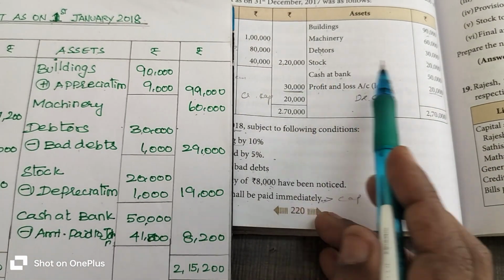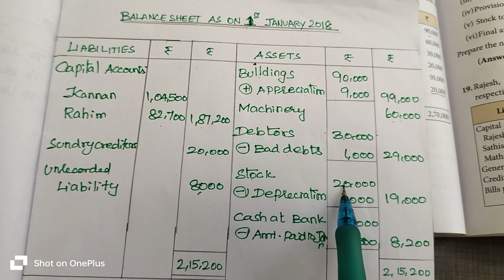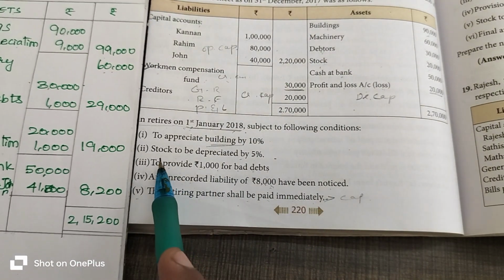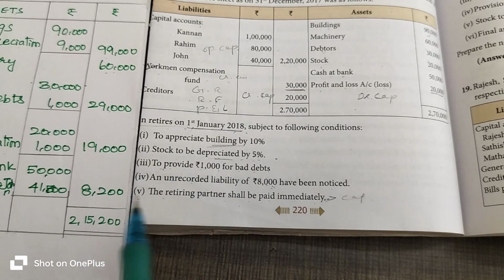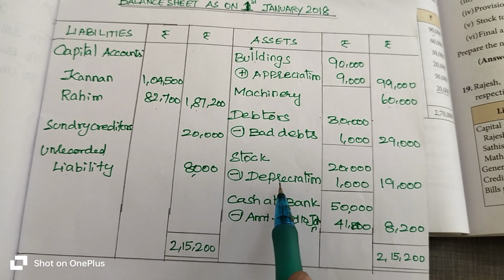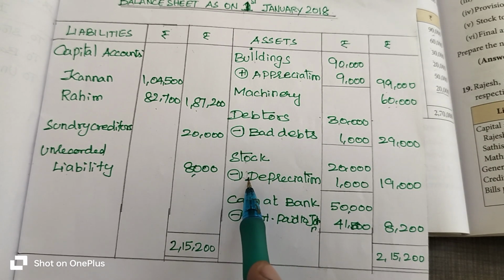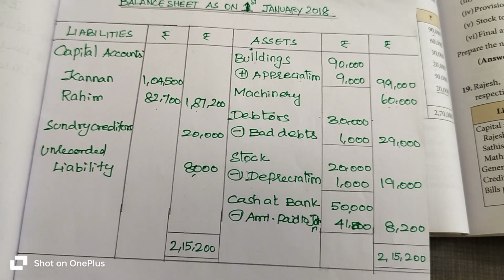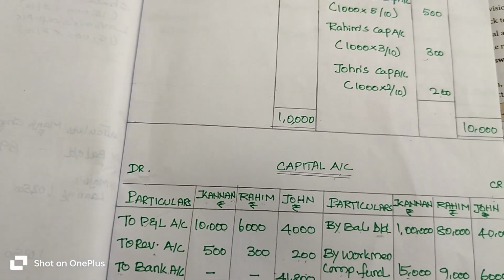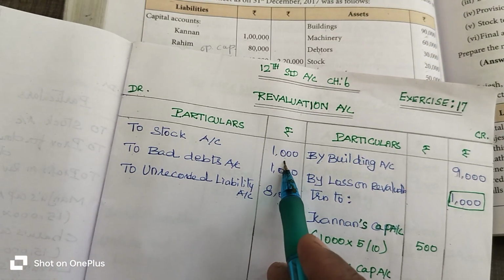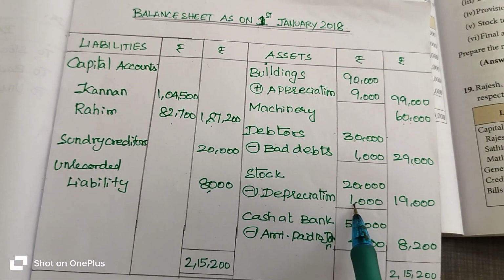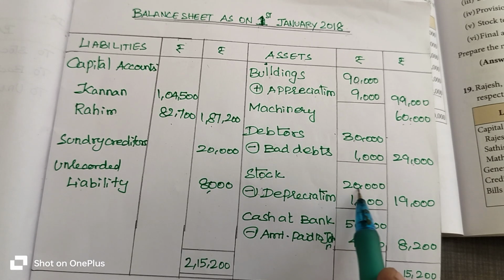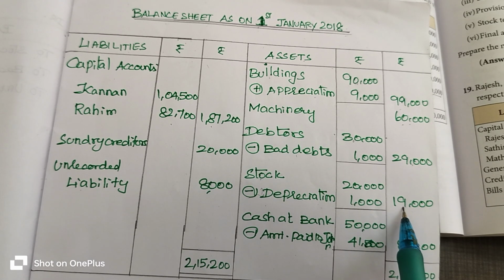Then stock 20,000 rupees. Stock 20,000 rupees is entered in the inner amount column because we have the adjustment for stock. How much? 5% stock depreciated. Depreciation means decreased, so we have to subtract. Stock value 1,000 rupees depreciated. So we have to subtract 1,000 rupees from 20,000 rupees stock. You will get 19,000 rupees.